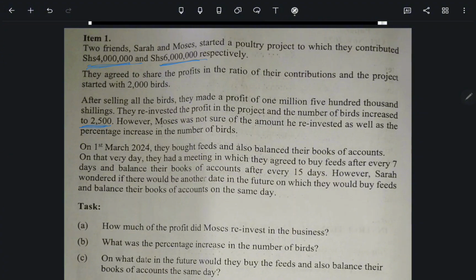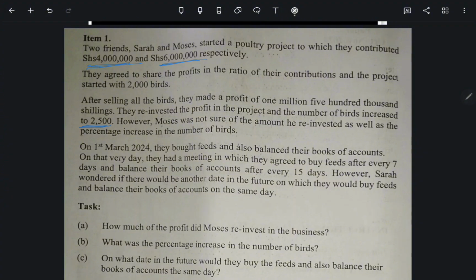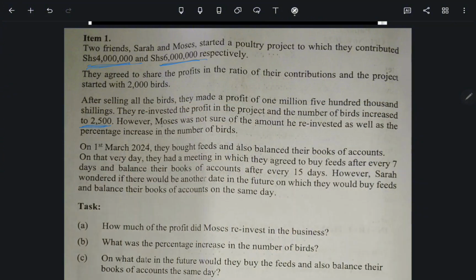And now about answering the math paper, one thing that I can tell you, my dear friends, is, one, time management is paramount. You have to manage your time properly. If you waste more than 30 minutes on an item, you are encroaching on the time for another number. So you have to learn how to keep time, and you have to read your questions slowly while underlining the key terms, the key areas, and then after underlining the key areas, you proceed to answering the scenario or the question that has been given to you.